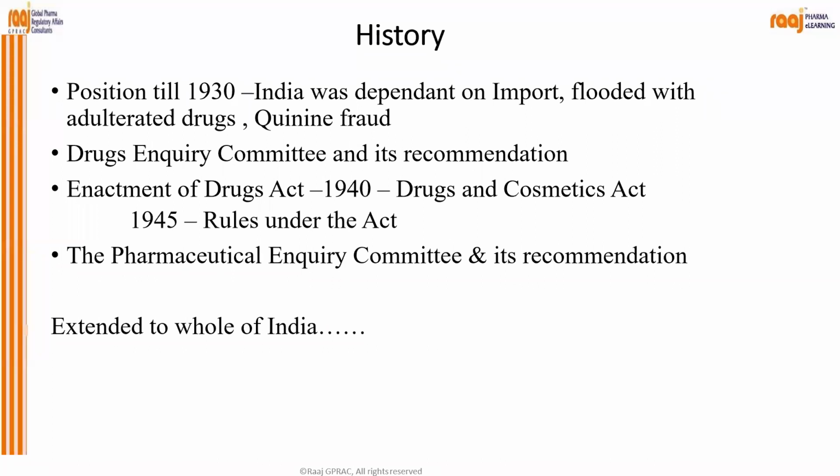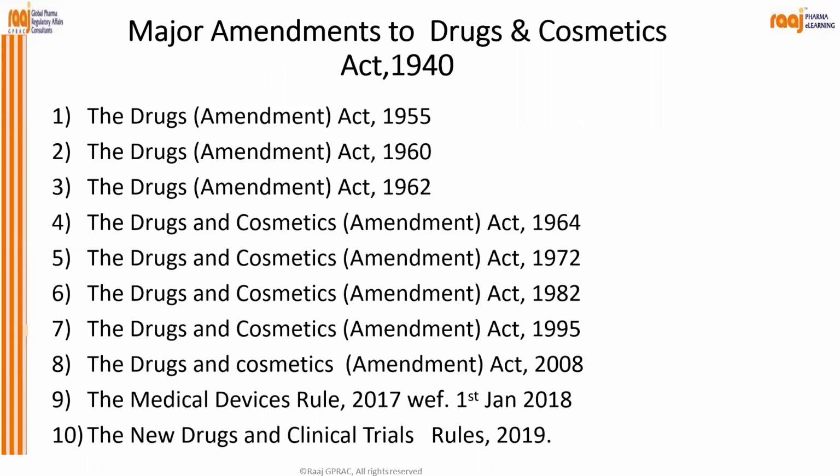So that's how, whenever we talk about the Indian regulatory system, we have to refer to the Indian Drugs and Cosmetic Act 1940 and Rules 1945. Okay, and it was extended to the whole of India. After this 1940 Act, there were major amendments to this Act.